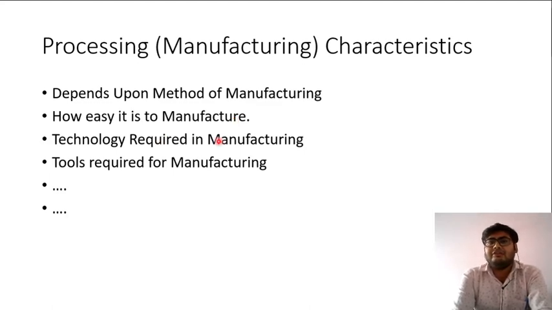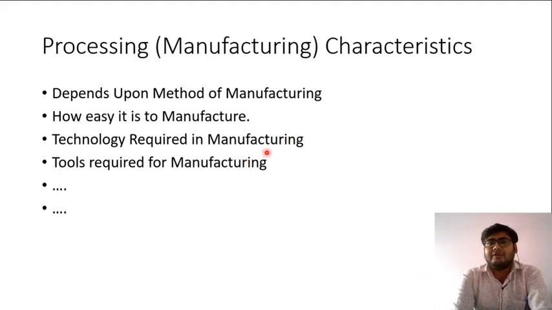Also, technology required in manufacturing will also be a criteria, because different material will need to be processed using different technologies. For example, take our previous example of metal sheet and plastic sheet. If we are thinking about using metal sheets, then metal sheets will be manufactured by first using rolling operations to make a sheet of any material, and then using embossing operation to get that corrugated shape.